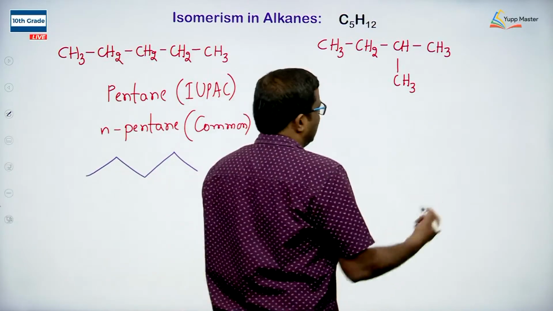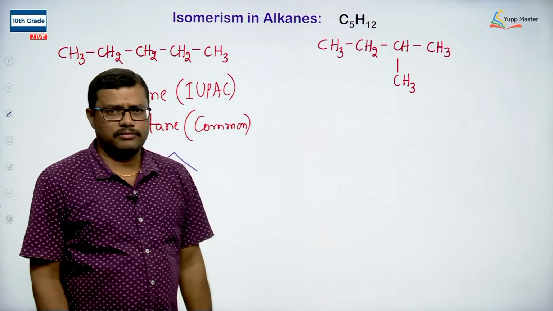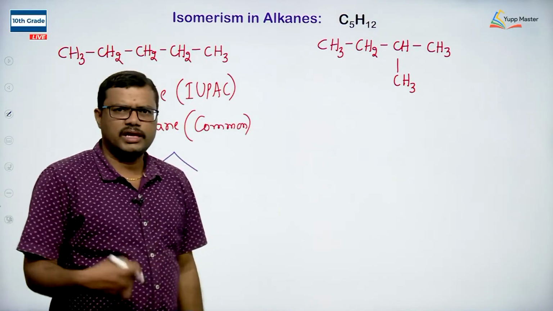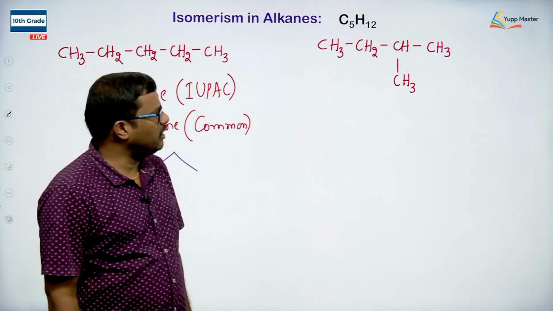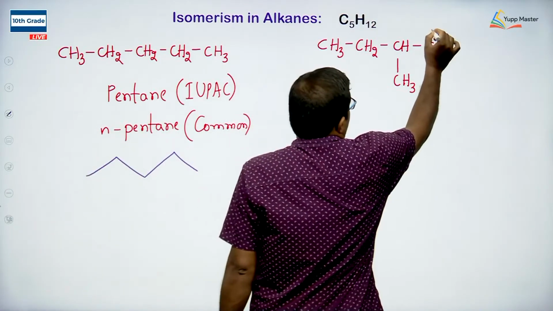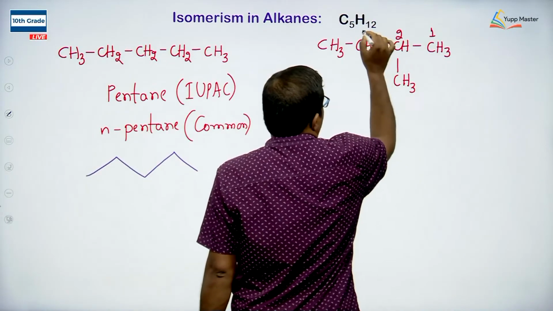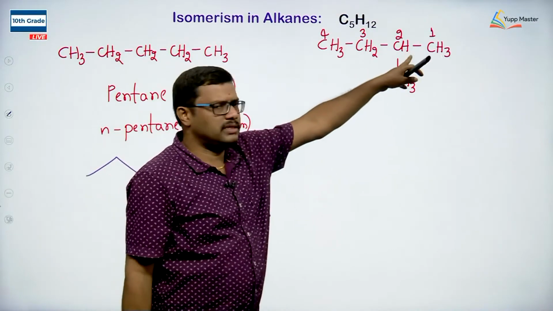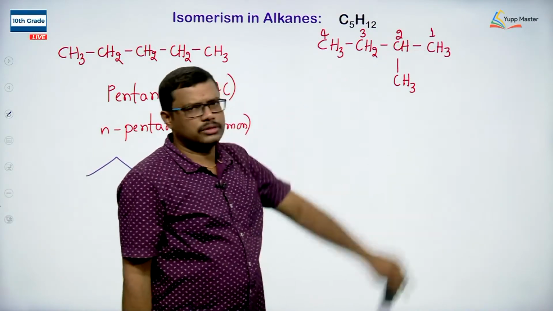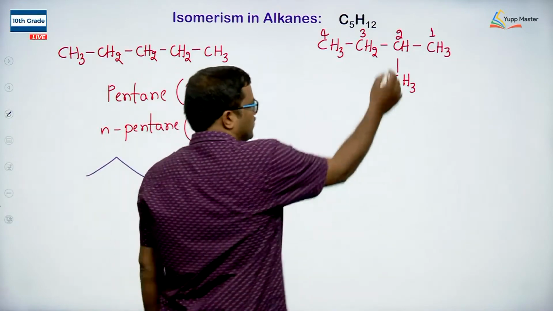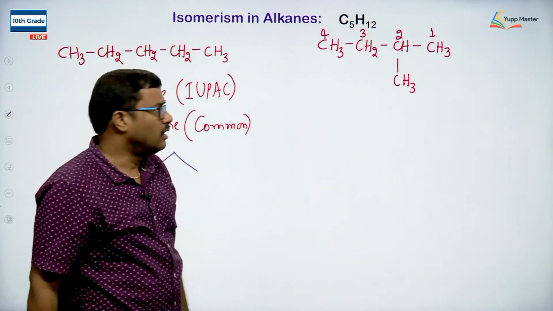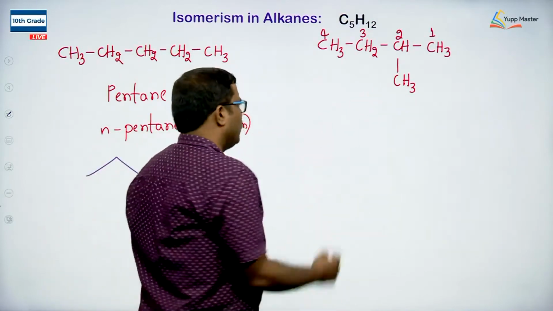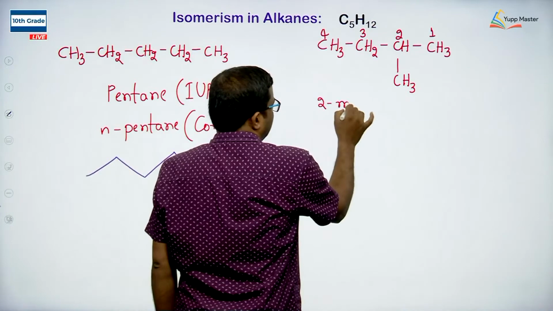After selecting the chain, we should number the carbon atoms in the parent chain such that we can name the substituents present at the different positions. Let me number this compound from left to right. I am coming from that side because the substitution is present on this carbon atom, and the substituted carbon should get the lowest possible number. So it is getting the second position. At the second position we have CH3, which is a methyl. So I will write it as 2-methyl.